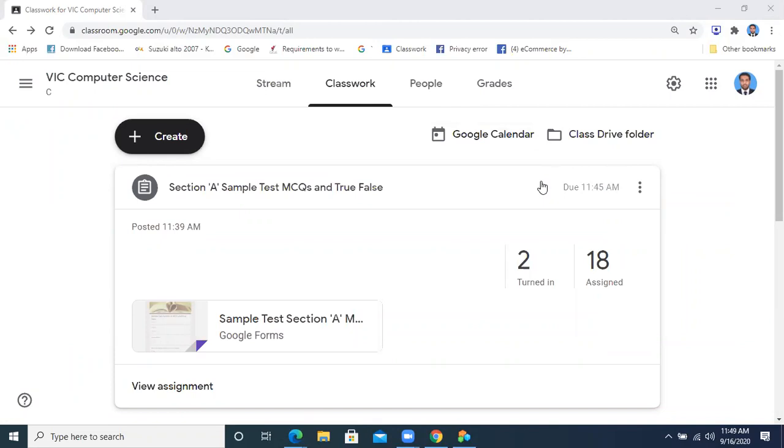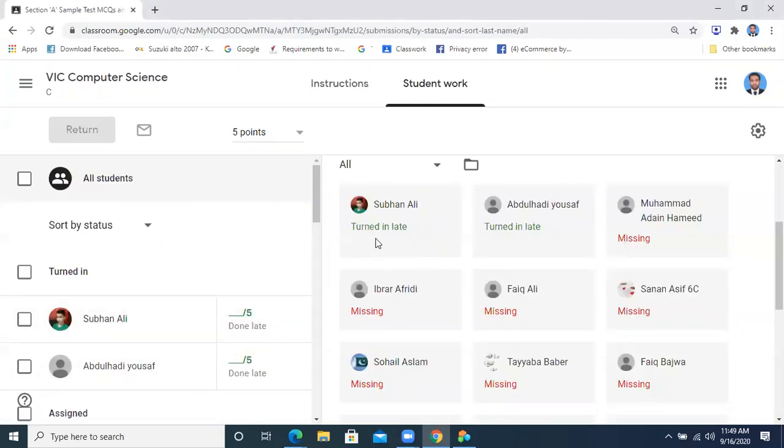Okay. But right now, what happened? Some students have submitted late. What is written here? Turned in late. Turned in late means that you have done it, but it is after the time. So in the exam, you need to be very much careful about this thing. You will take care of this thing.